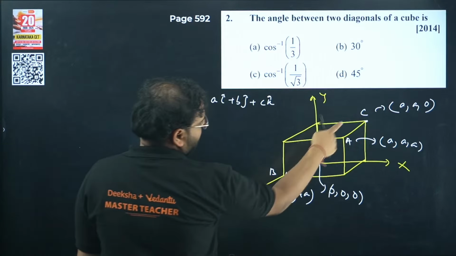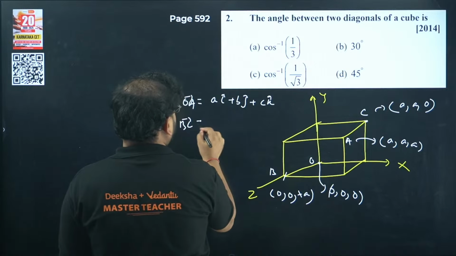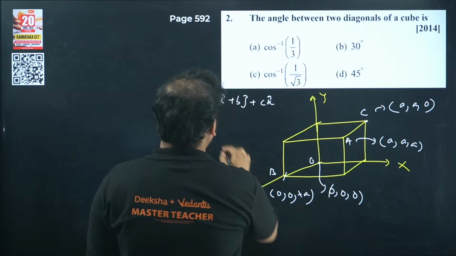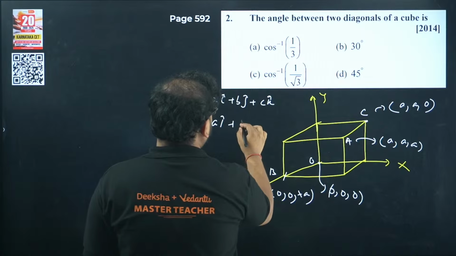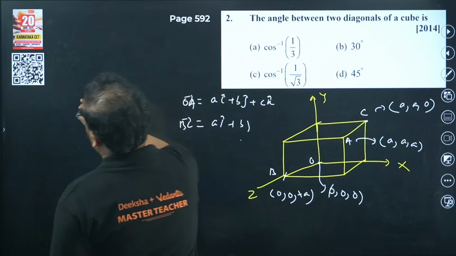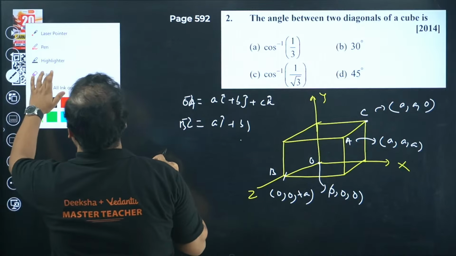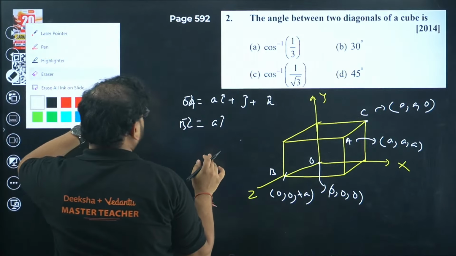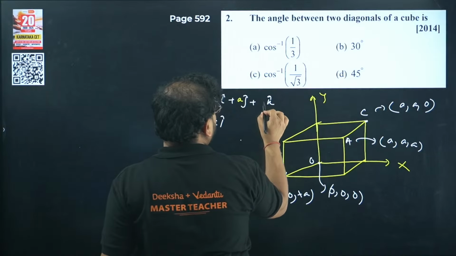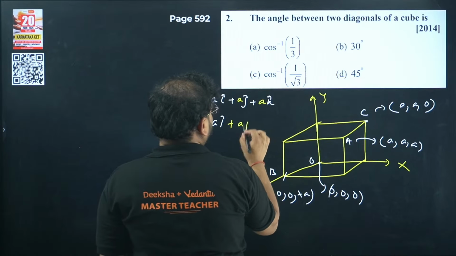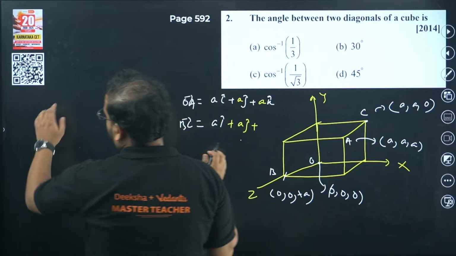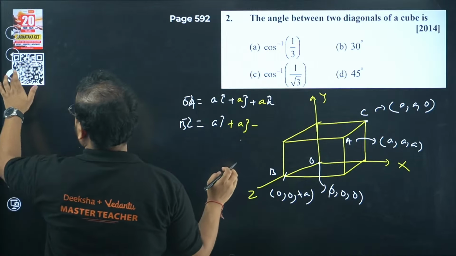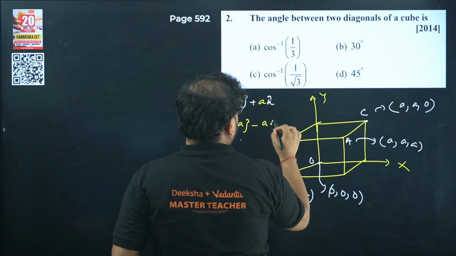And for vector BC, we'll have A minus 0, again the same thing. So we'll have A i cap, sorry, I wrote ABC, my bad. It should be A only, because there's no B and C over here. This is A j cap and A k cap. This will be again A i cap, A j cap and minus A k cap. Here you go. Minus A k cap, these are the vectors.